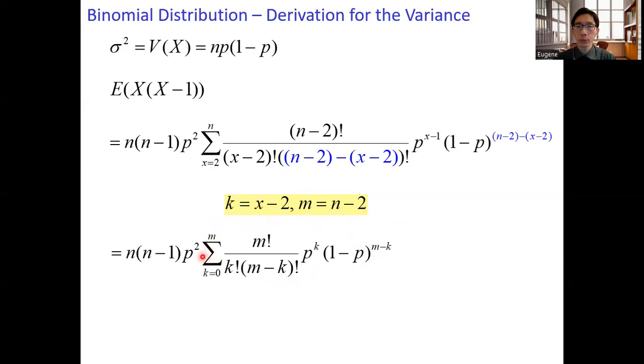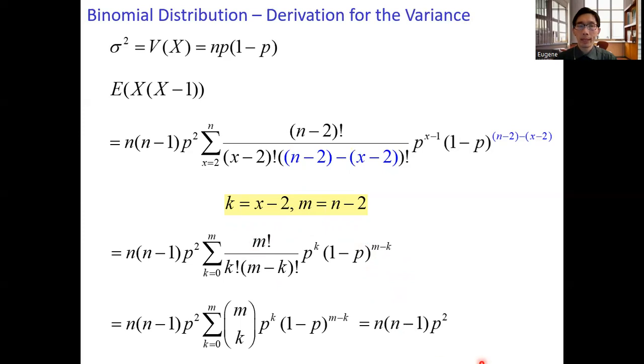We get the following expression. The summation of m factorial over k factorial times m minus k factorial times p to the power k times the factor 1 minus p raised to the power m minus k. And this is the PMF of a binomial distribution. And we get the expected value of x times x minus 1 equals n times n minus 1 times p squared.